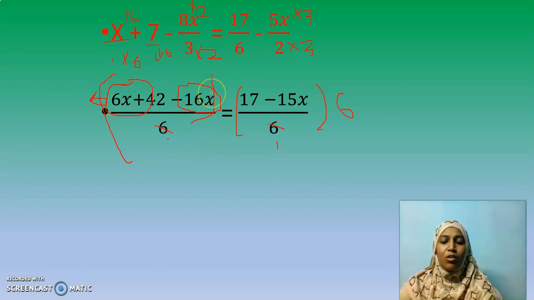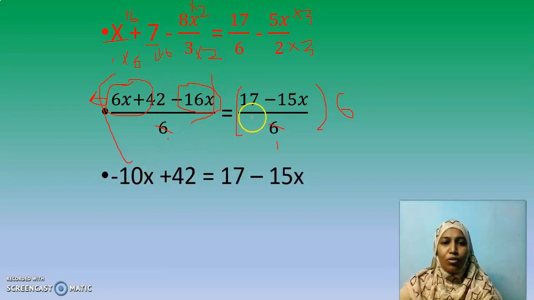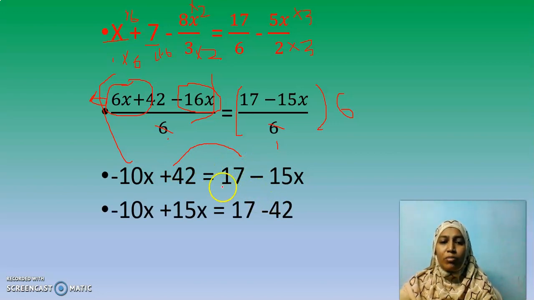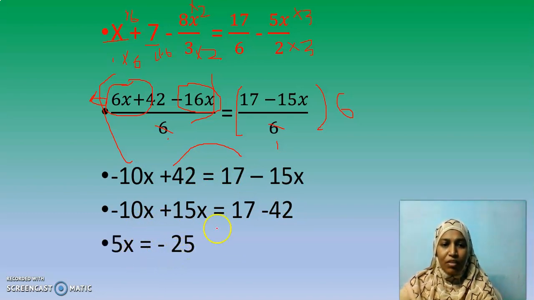6x minus 16x, you get minus 10x plus 42, which is equal to 17 minus 15x. Now it is very simple for you. You have got an equation which you have already practiced in the previous exercise. So what you will do, you will transpose minus 15x to the left hand side and plus 42 to the right hand side. Isn't it? How it becomes, see, 17 minus 42 equals minus 10 plus 15x. Now if I combine minus 10 plus 15, you get plus 5x and here we get minus 25. 17 minus 42 is minus 25. Be careful with the sign. So x is equal to minus 5.